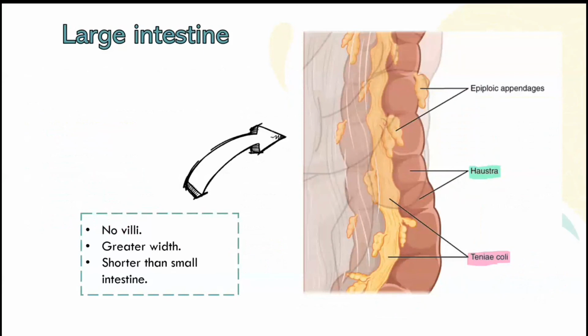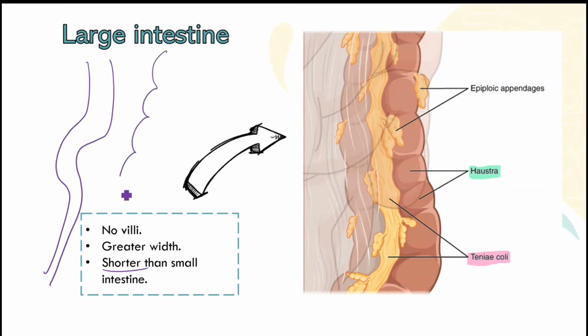Now we will compare the large intestine to the small intestine. Of course, there are no villi in the large intestine, as we saw previously in the small intestine. The large intestine is wider than the small intestine, and it is shorter in length. Also, there are other characteristics. For example, the haustra, which are these protrusions that you see. The small intestine will be like this, for example, but the large intestine like this.